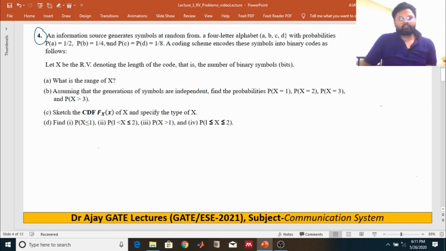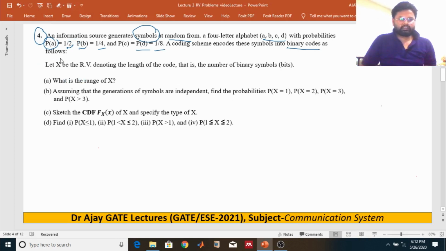In this question, an information source generates symbols at random from four letters, that is alphabetical letters A, B, C, D. Correspondingly we have probabilities: probability of A is half, probability of B is 1 by 4, probability of C and D is 1 by 8. We have a coding scheme that encodes these symbols into binary codes.